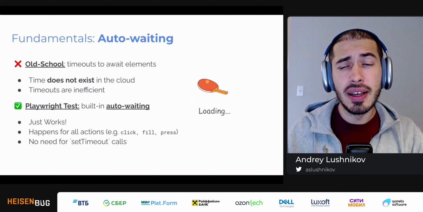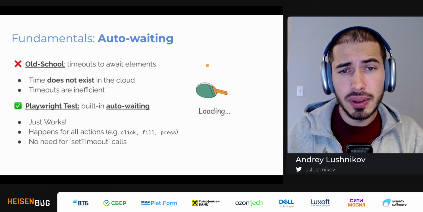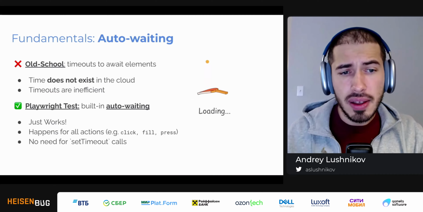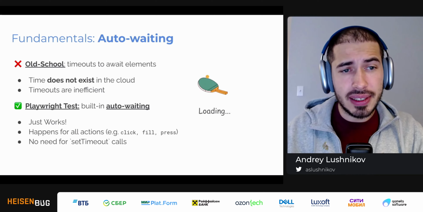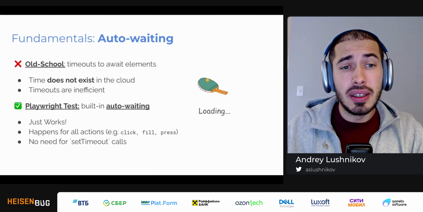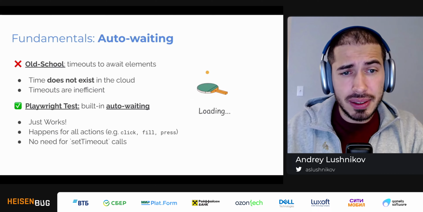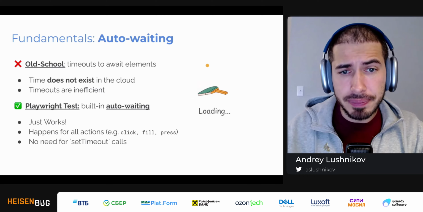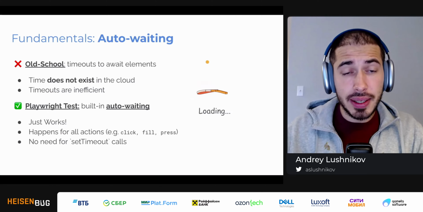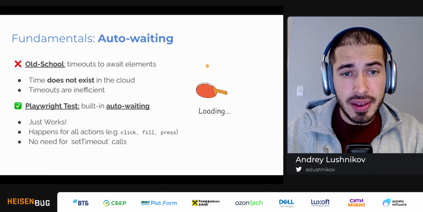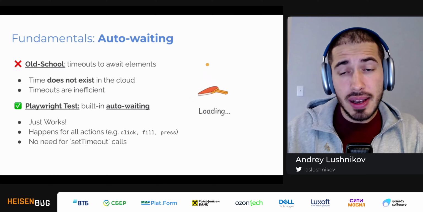Now, these things don't really work that well, because when we are in the cloud, there is no notion of time. So set timeouts are busted. And wait for element might work here and there, but it makes all the code very clumsy. Well, in Playwright Test, you don't need to do any of this. There is a built-in auto-waiting that just works.